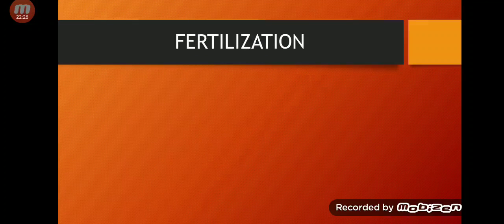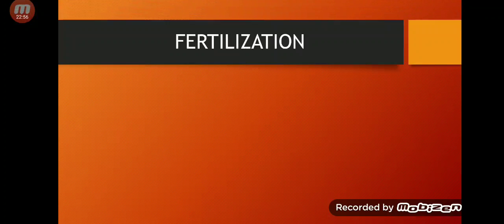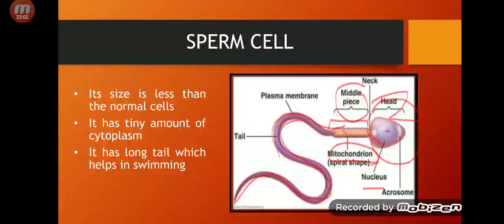Now we will proceed toward fertilization. Now you know about inheritance, genes, chromosomes, haploid cells, diploid cells. You know what gametes are, what a sperm cell is, what an egg cell is. Now we will go toward fertilization. What is fertilization? I have told you that a sperm cell has a nucleus. See in this picture. The egg cell has a nucleus and the sperm cell also has a nucleus, right?